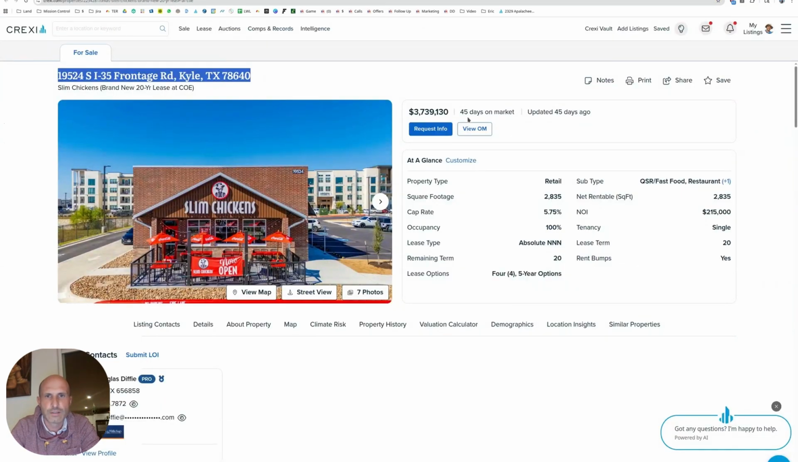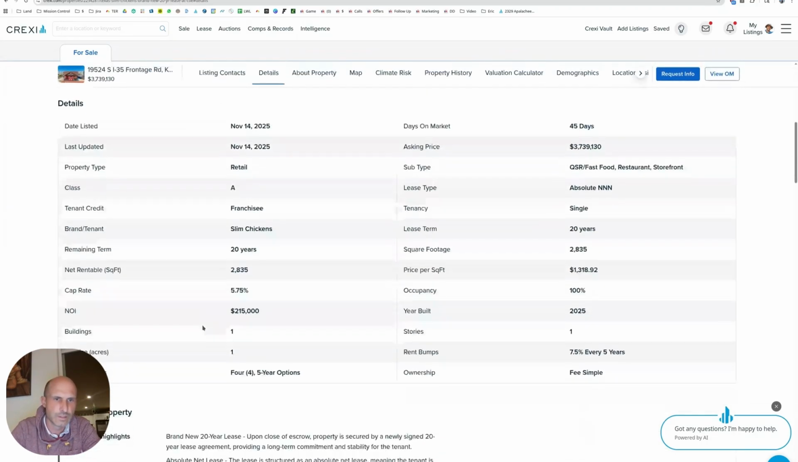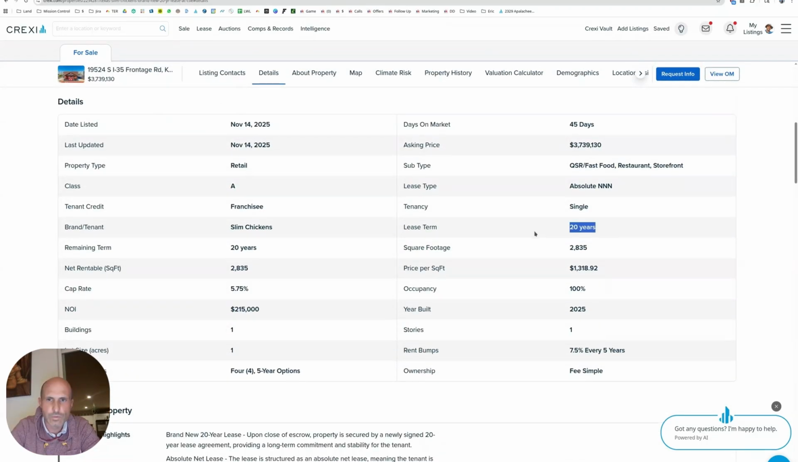So we're on Kyle, Texas, 3.7 million. Let's take a look at this. So it's cap rate 5.75. We're already looking at that. Let's look at details. 20-year lease term, absolute triple net, fee simple. So you're going to own the building and the land. Rent bump, 7.5% every 5 years. The other one that we're doing that had 7.5% every 5 years, I think that was a sale leaseback because the tenants are watering down the terms in their favor over time.